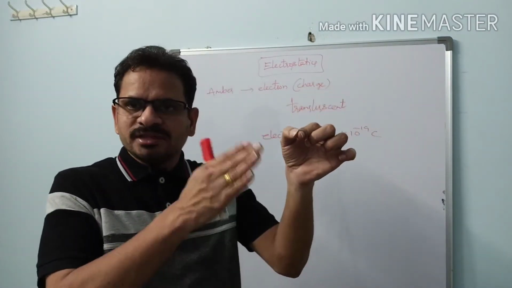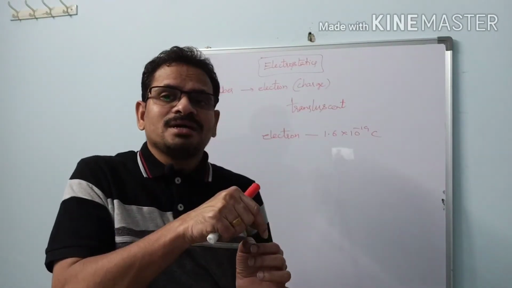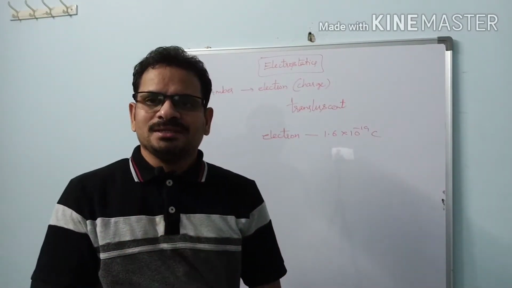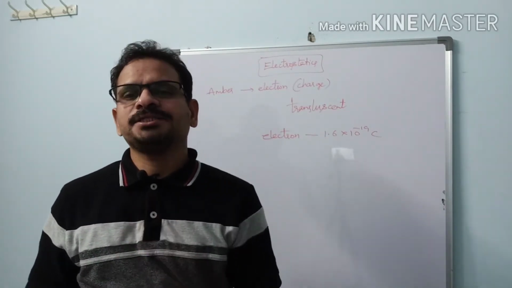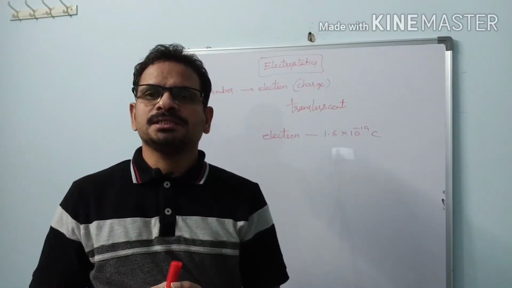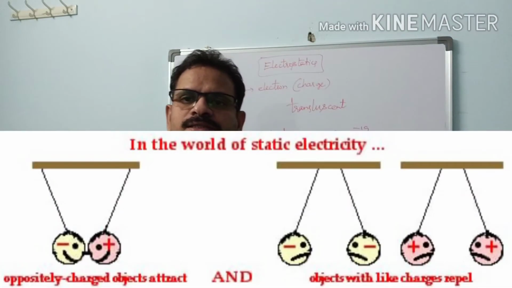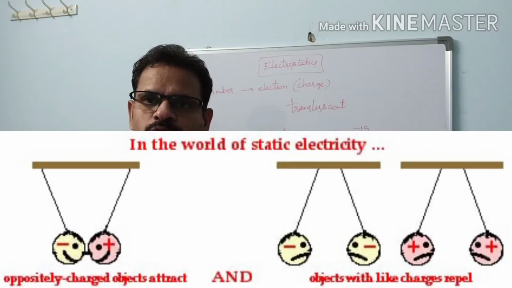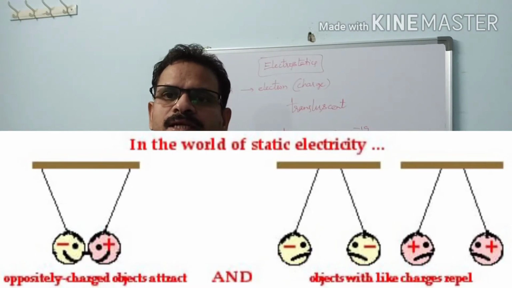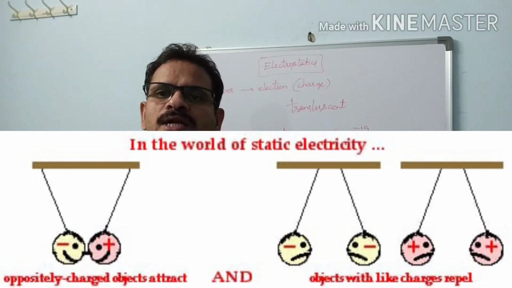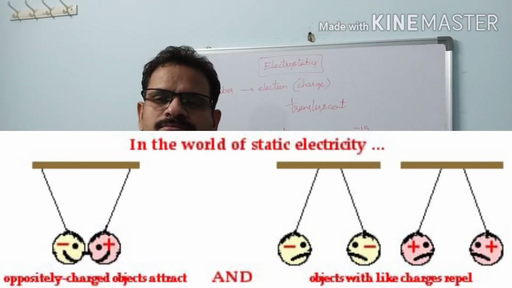See, when a glass rod is rubbed with silk cloth, the glass rod loses electrons to the silk cloth. Thus, the glass rod acquires positive charge and the silk cloth acquires negative charge. And these positive and negative charges attract each other. Opposite charges attract each other, while like charges, that is similar charges, repel each other. Two positive charges repel each other. Two negative charges repel each other. A positive charge and a negative charge attract each other. So like charges repel each other and unlike charges attract each other. This is the nature of charges.